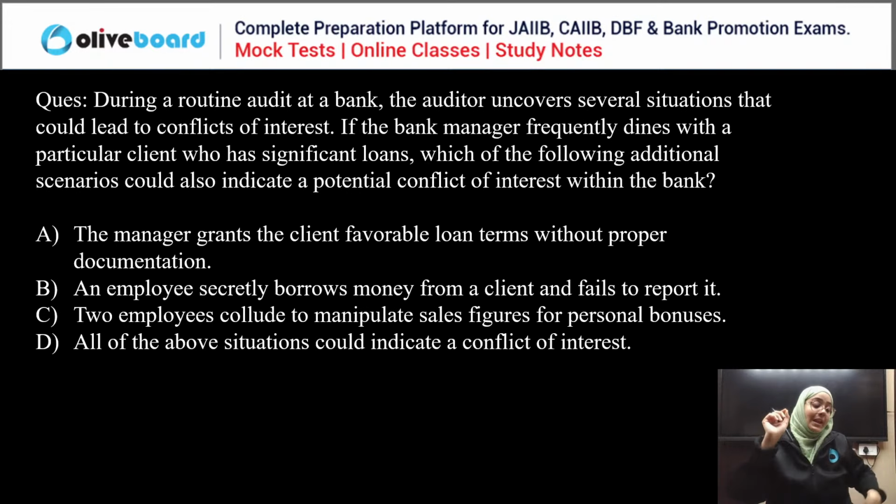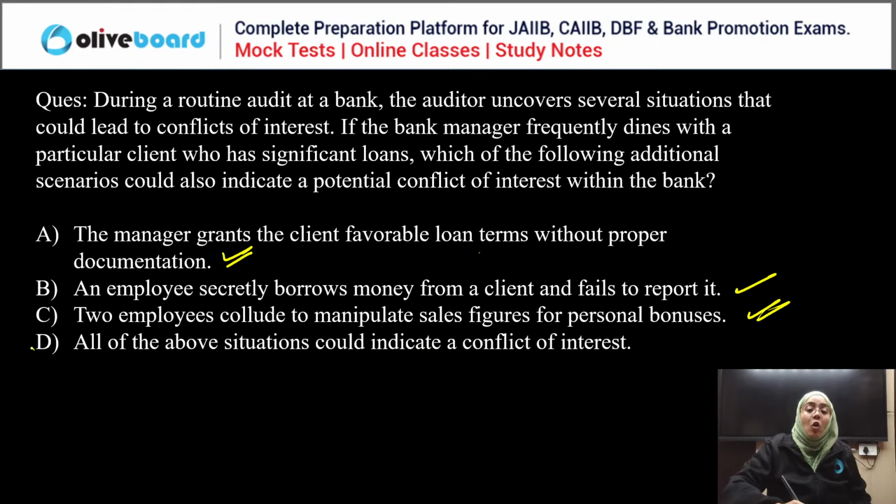So which of the following could indicate a conflict of interest in this case? A manager grants the client favorable loan terms without proper documentation, conflict of interest. An employee secretly borrows money from a client, fails to report it, conflict of interest. Two employees collude to manipulate sales figures for personal bonus. Yes, it is all conflict of interest. So D is the correct answer. All are considered conflict of interest where the person is deriving personal benefits from their official capacity. Good. Done.